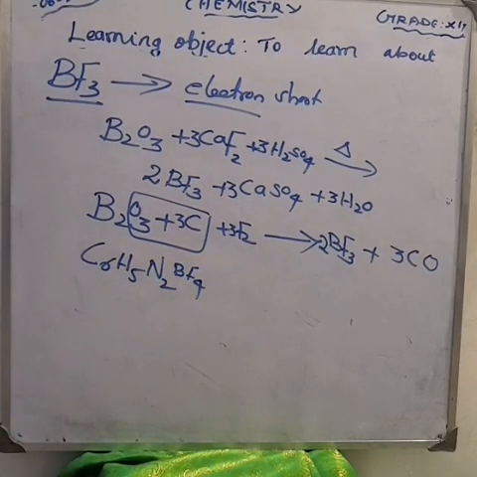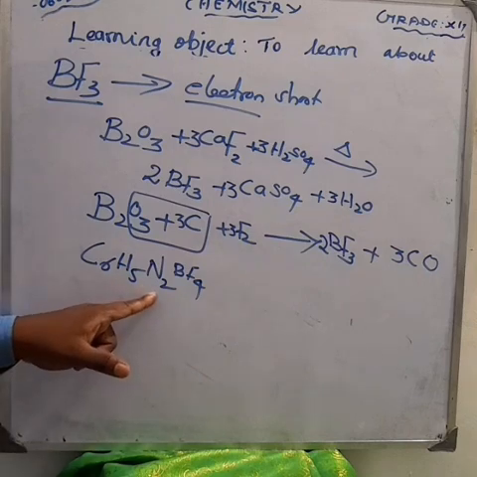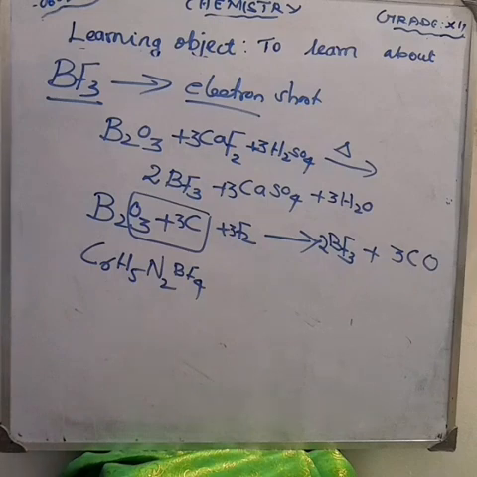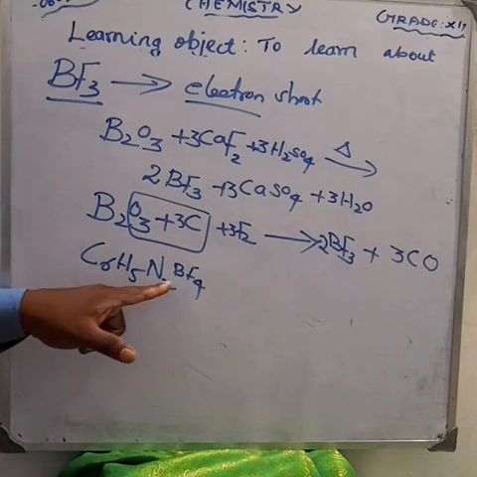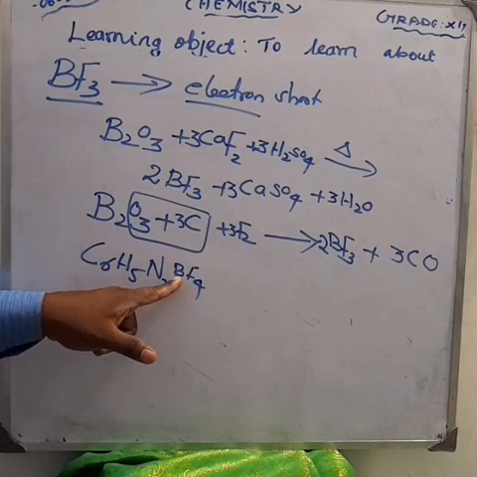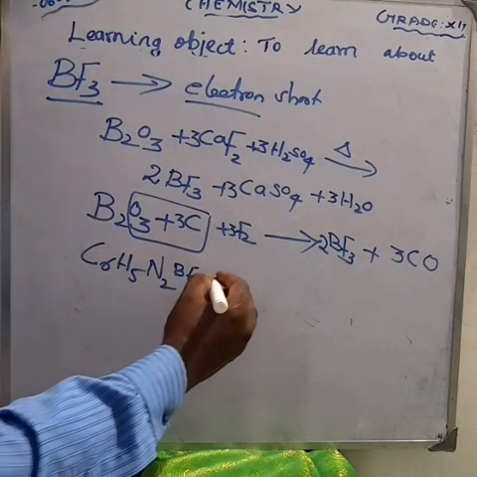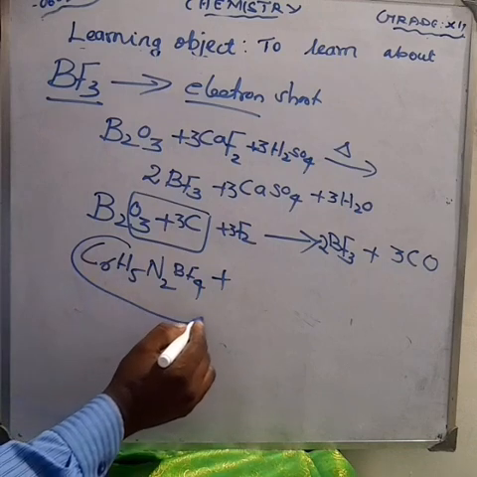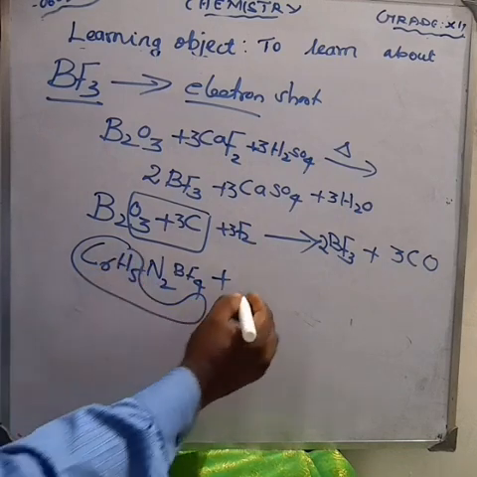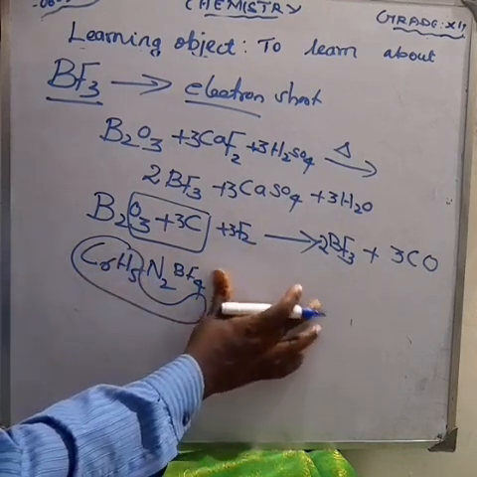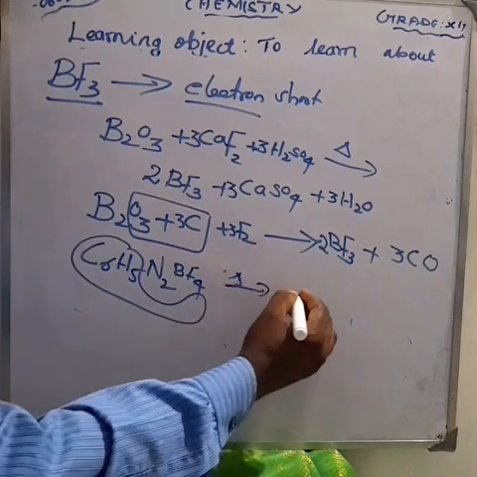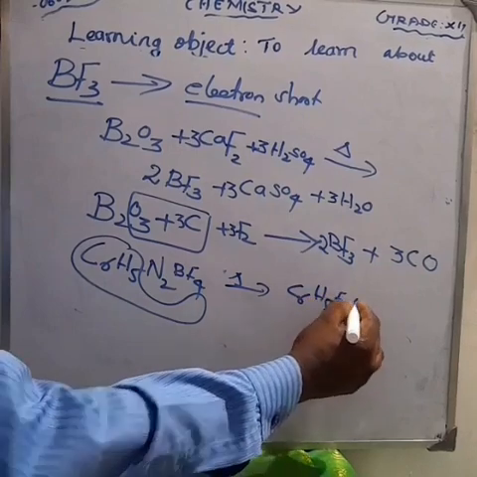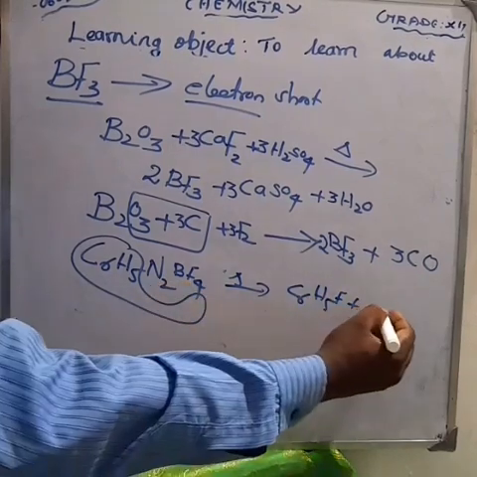C6H5N2BF4, benzene diazonium tetrafluoroborate. This undergoes heating. We get benzene, that is C6H5, combining with one of the fluorines. We get fluorobenzene. What is the formula there? C6H5F, fluorobenzene. Nitrogen is also leaving.